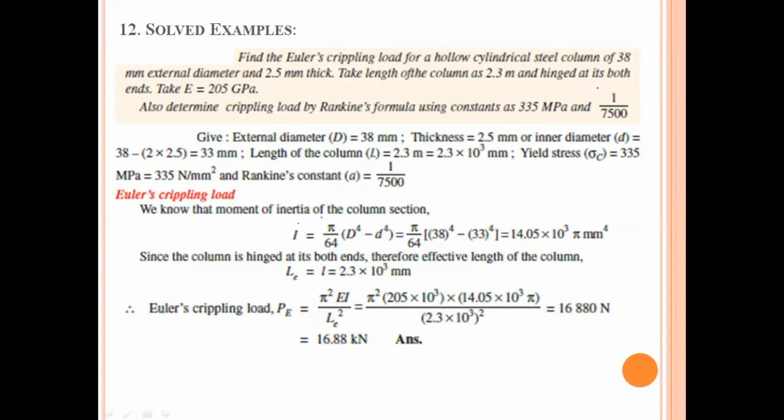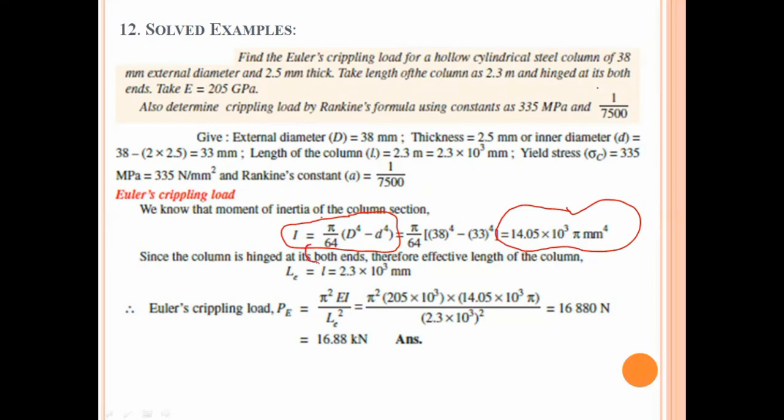First of all, you need to calculate Euler's crippling load, and Euler's equation requires the moment of inertia and effective length. It is very easy to calculate the moment of inertia of a hollow cylindrical column: pi by 64 into D raised to 4 minus small d raised to 4. By putting in the values, the moment of inertia I is equal to 14.05 into 10 raised to 3 into pi mm raised to 4.